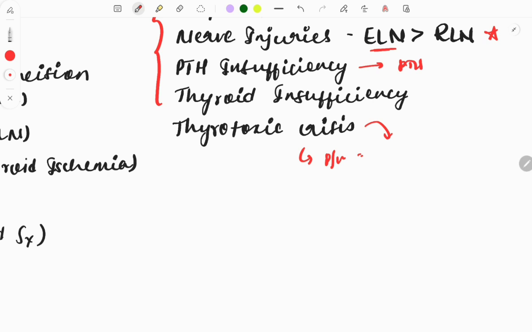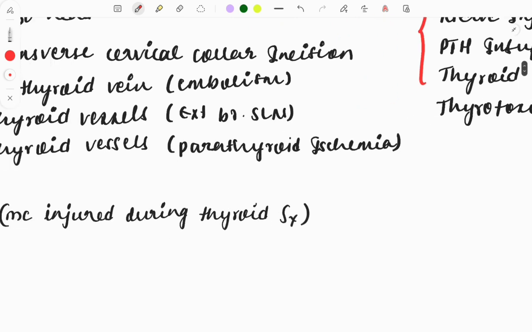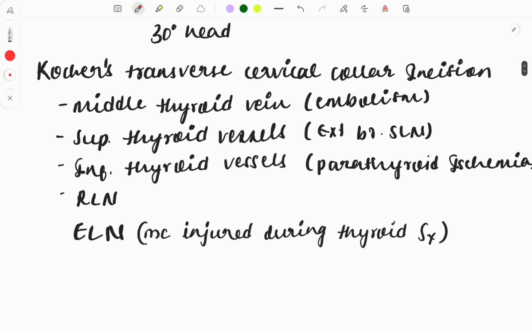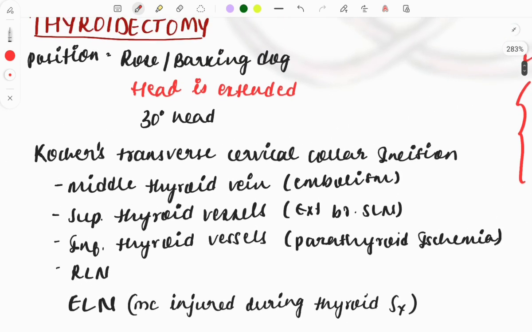Because when you incise the thyroid gland, some hormones tend to leak into the blood vessels, causing thyrotoxicosis. So prophylactically we give antithyroid drugs, and you also need to keep other prophylactic drugs ready.